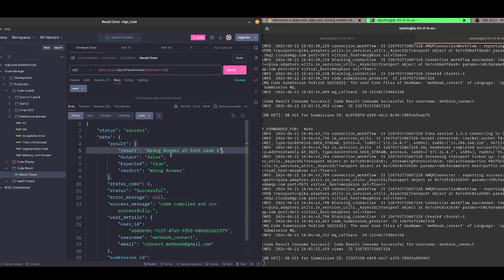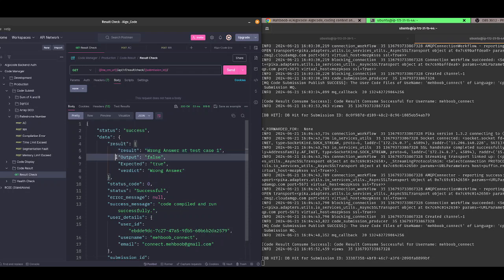That's why it could not go through all the test cases. Once a test case is found wrong, a mismatch, then immediately the result is generated. It does not compare any other test cases.